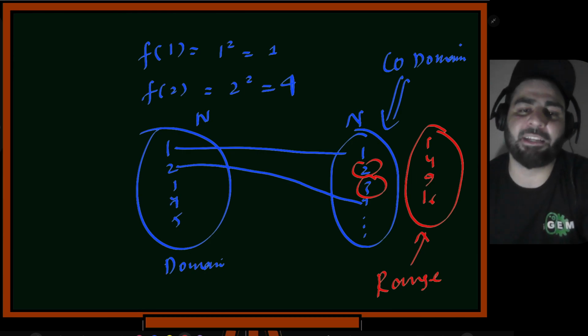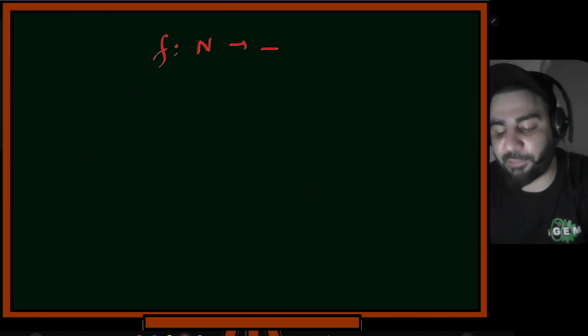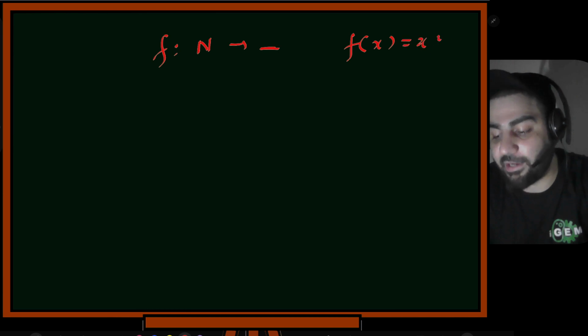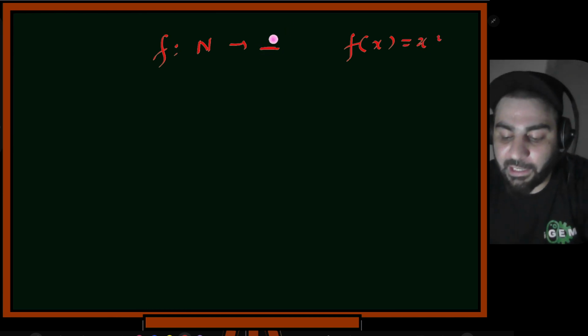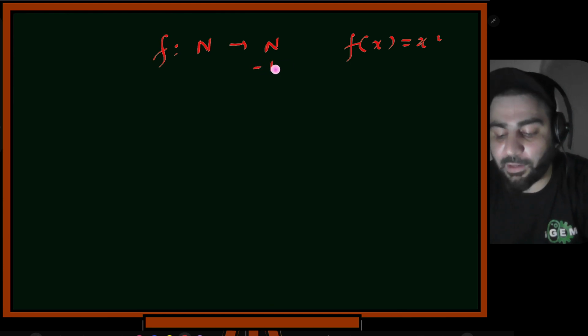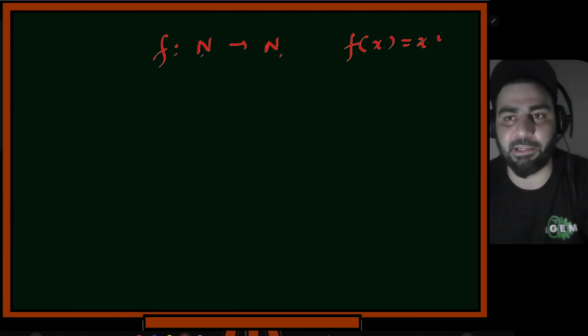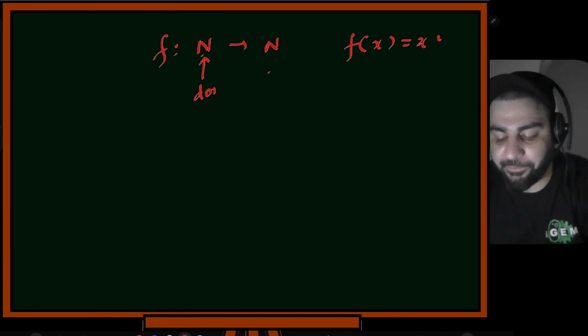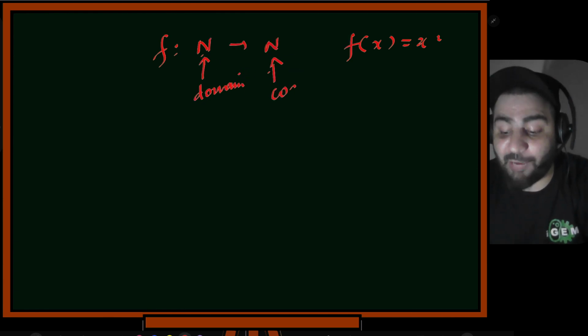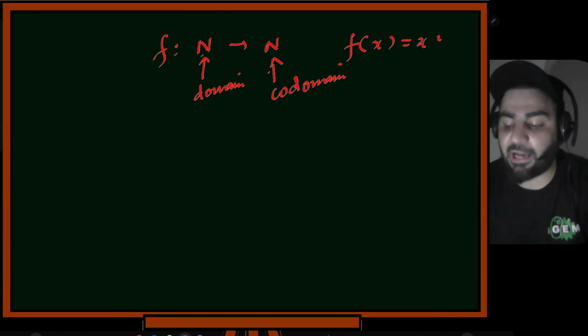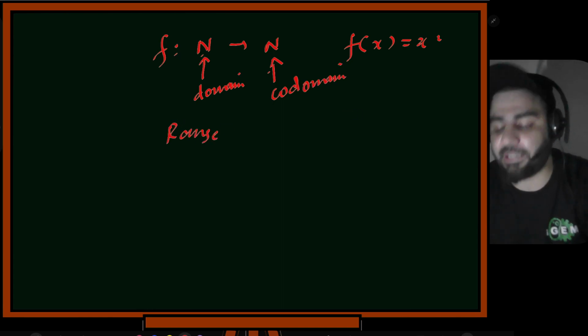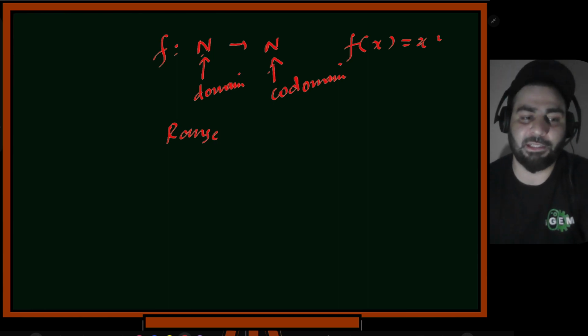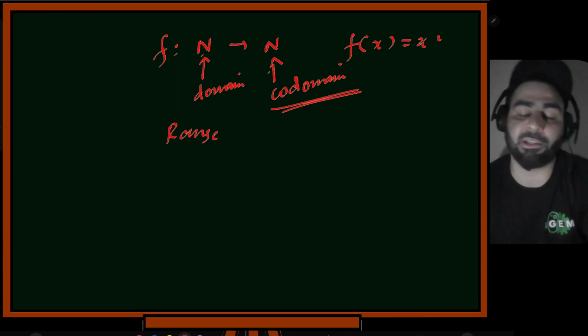For the mathematical simplicity, sometimes called as syntactic sugar, because if I have to write f goes from natural numbers to something, and f is defined as f of x is equal to x square. Now I know that many numbers will be left out, so I'll have to write it goes to natural numbers except 1, except 2, except 3, except 5. So better than this, I won't write it. I'll just write it goes from natural numbers to natural numbers. Okay, so this I'll call my domain. This I'll call my codomain. I won't call it a range. And then I'll call a separate thing a range. Range basically is what are the actual values that I got. How many of you are clear? Why do we introduce codomain? Why is there a need even?